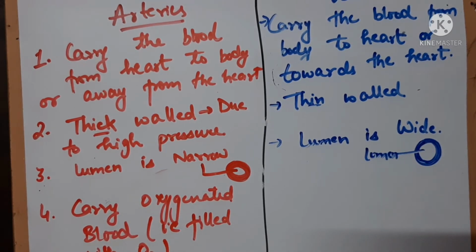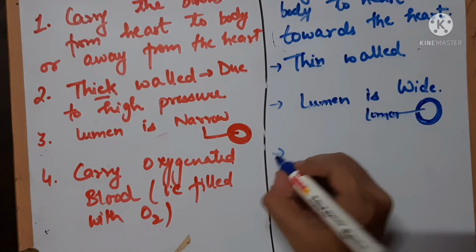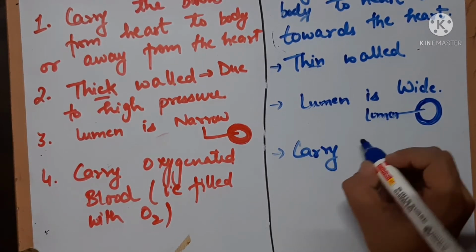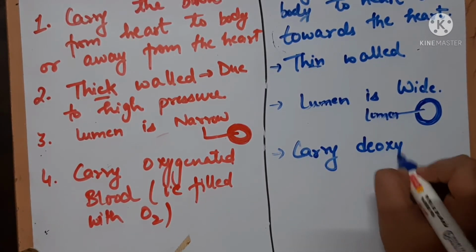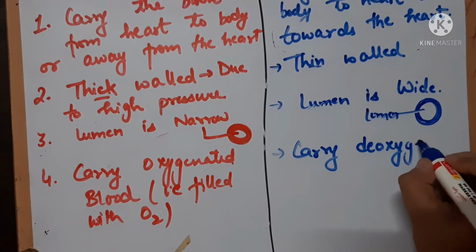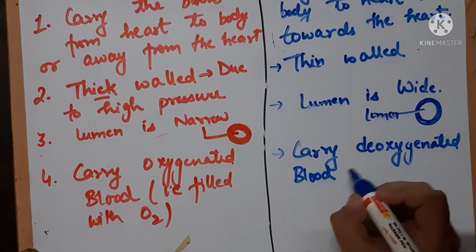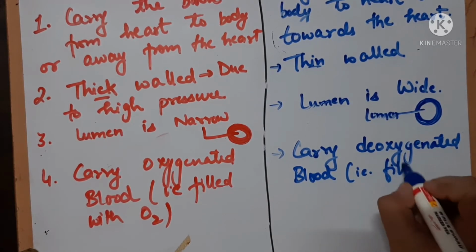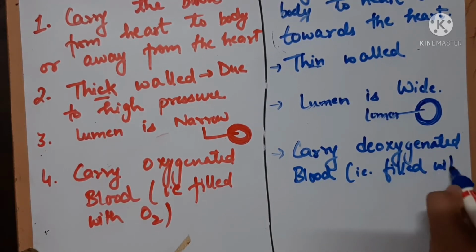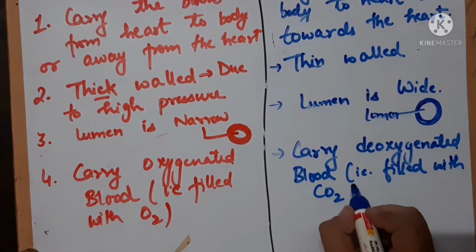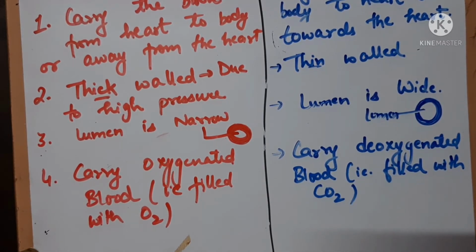But veins carry deoxy blood. Deoxy means without oxygen. Deoxygenated blood means without oxygen, that is, filled with carbon dioxide.